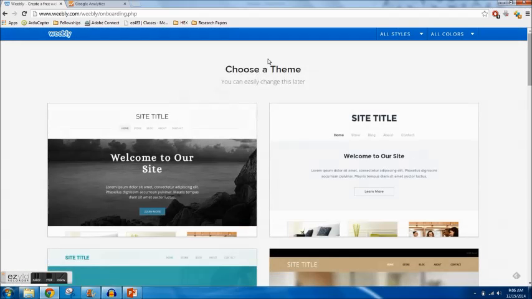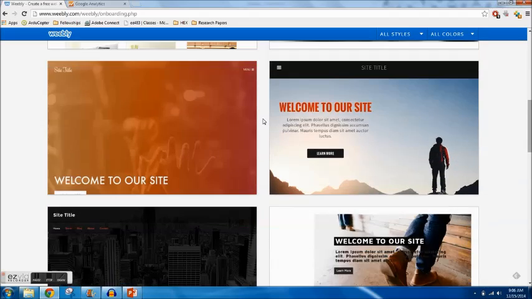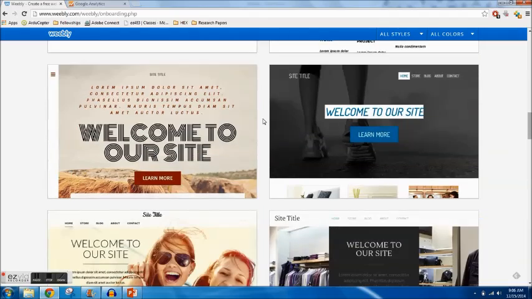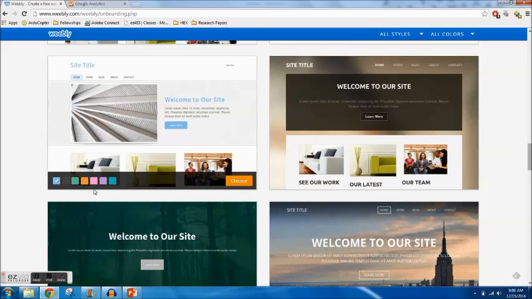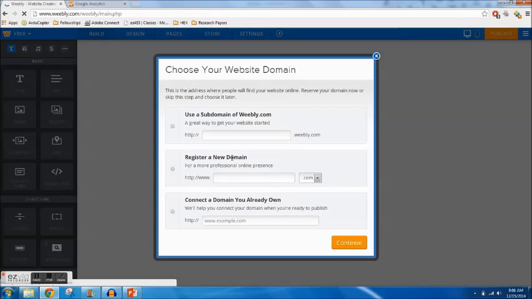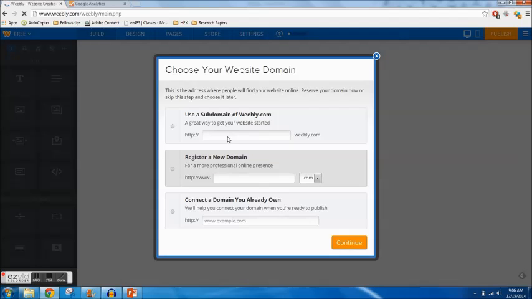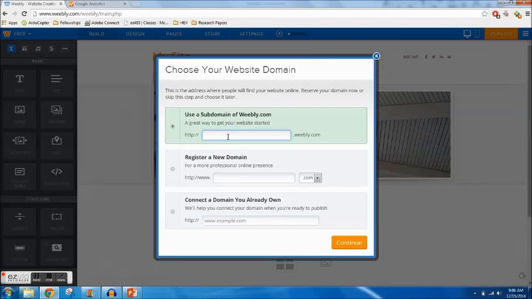And this is why I like Weebly so much. It is so easy. You're going to scroll down and just look at all the different templates. Cool. I'm going to choose this one. Normally you'd probably spend a lot more time deliberating over which website to use, but I'm just going to show you this one because I can. Now it's going to bring up this dialog of what the domain of your website should be. If you had a GoDaddy domain, you could just type it in there, but I don't. So I'm just going to type in crockertutorial.weebly.com. Right there, that's going to be the domain name of my site.